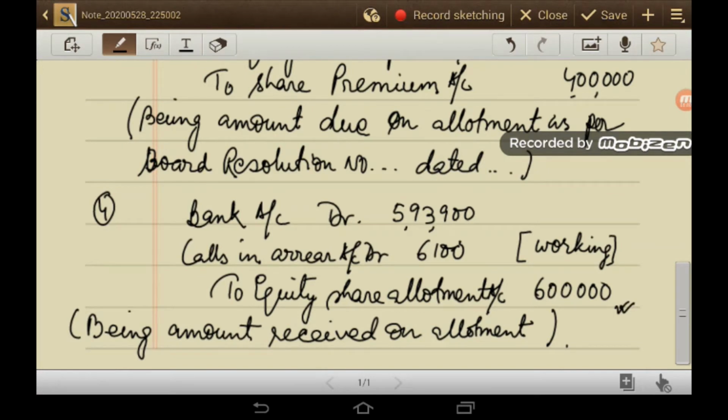Now I have shown you in the working the amount of calls in arrear. That amount I have calculated as 6,100. I will show you the working. After deducting 6,100 from 6 lakh, you will get 5,93,900.